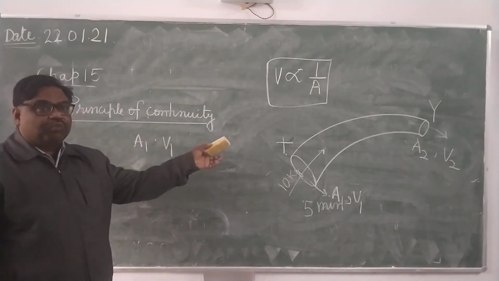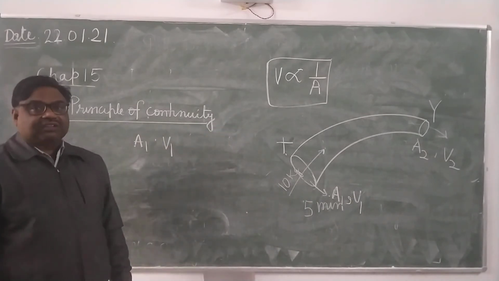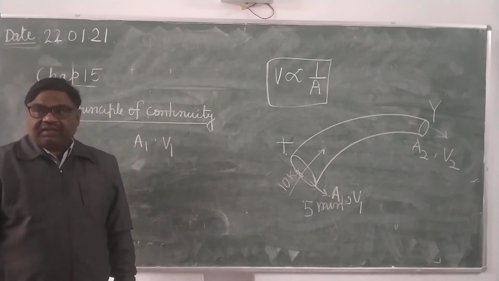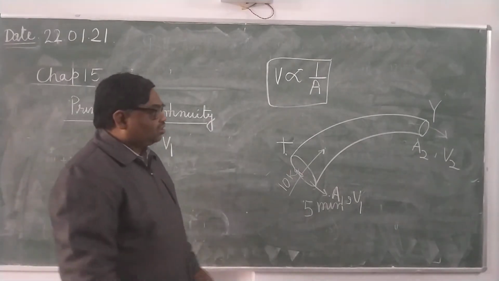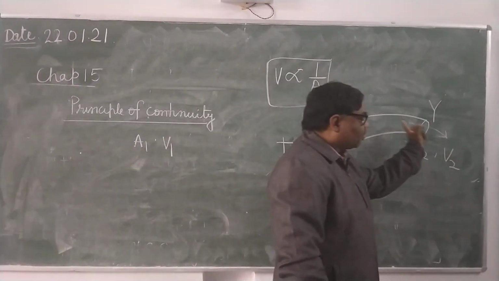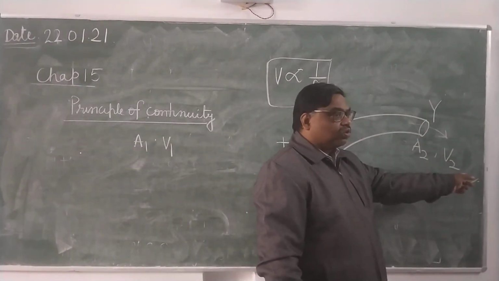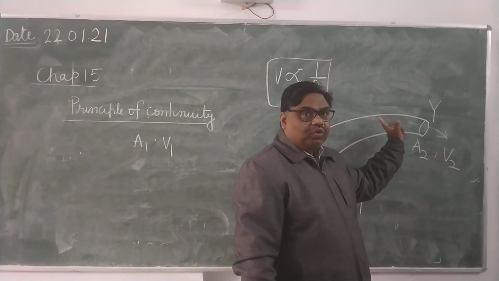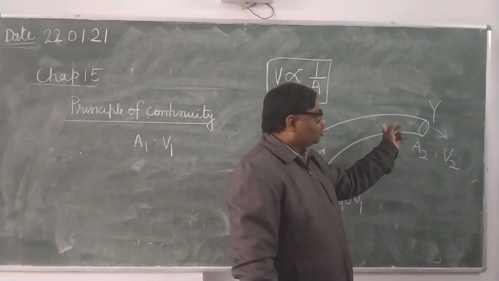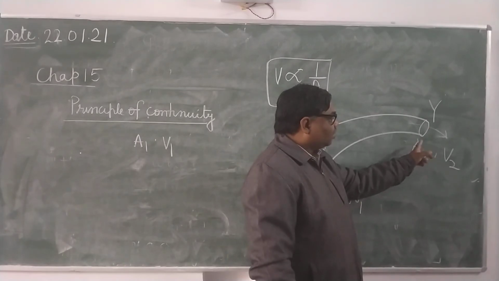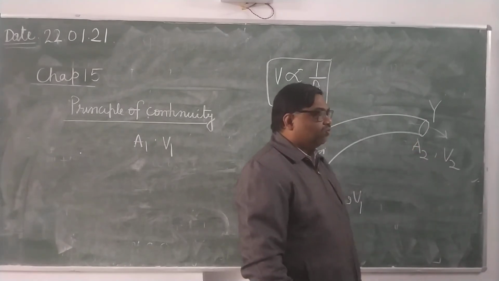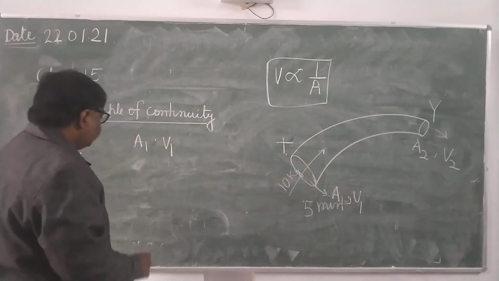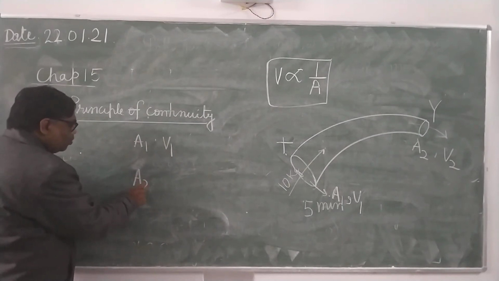What will be the volume of liquid coming out from the cross section Y in 1 second? So see here, V2 length of liquid column is discharged through it in 1 second. V2 length का liquid column इससे discharge हो रहा है in 1 second. So what is the volume? A2 into V2.